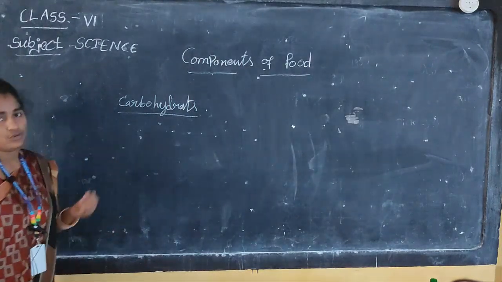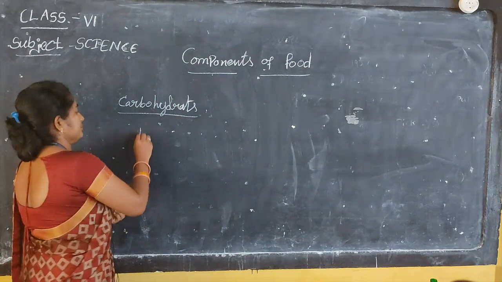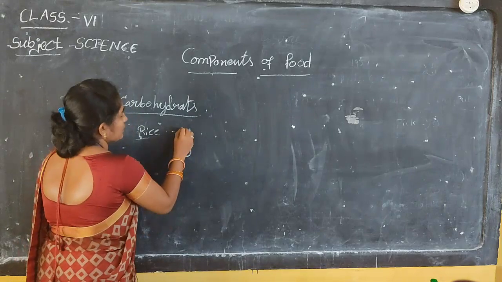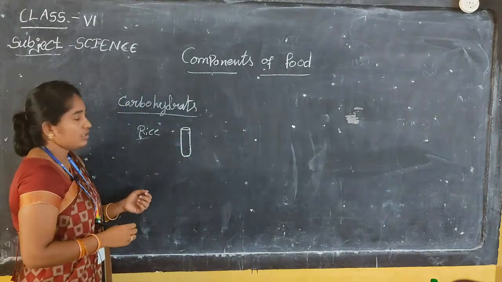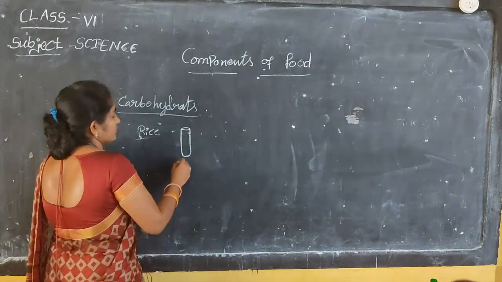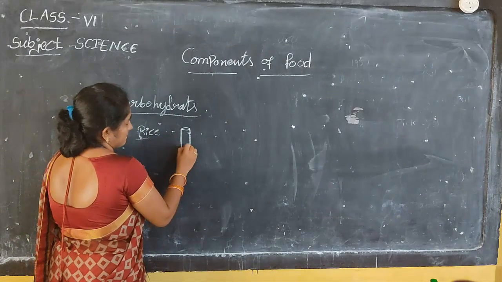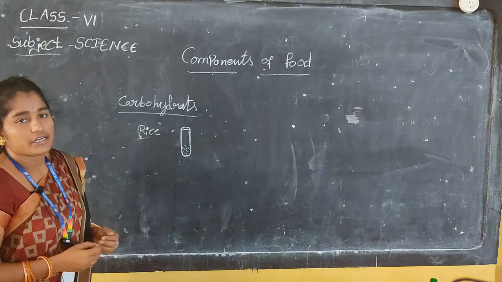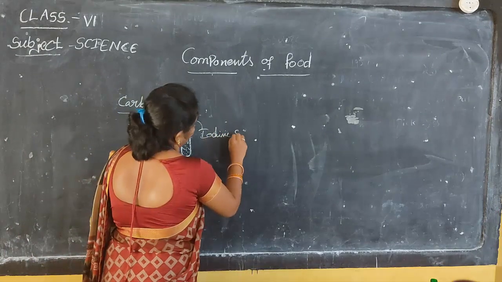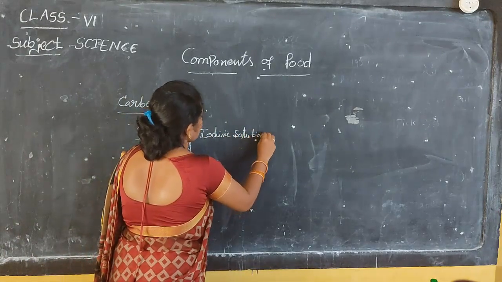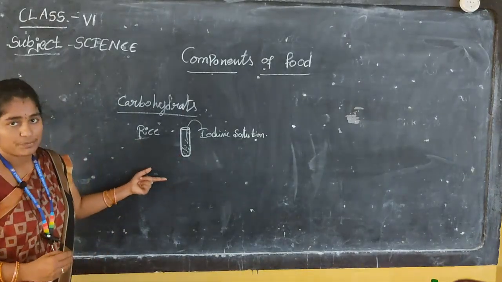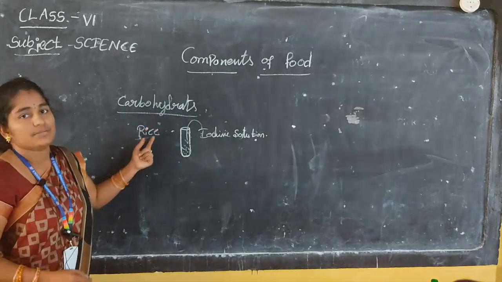So, you take some rice flour and put a small quantity in a test tube, and add iodine solution. You can take rice flour, wheat flour or potato, which are carbohydrate-rich foods.